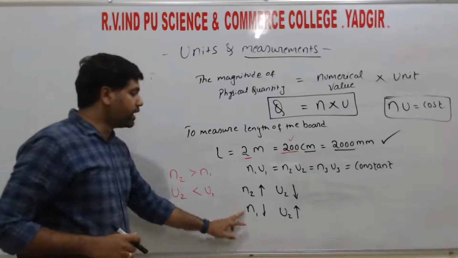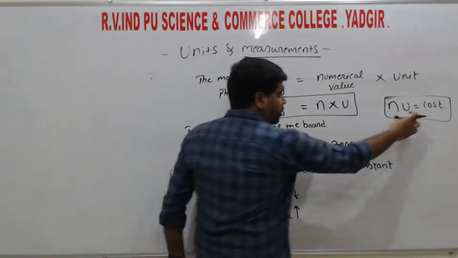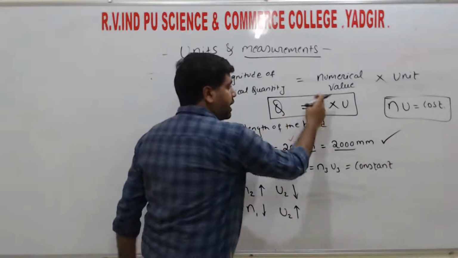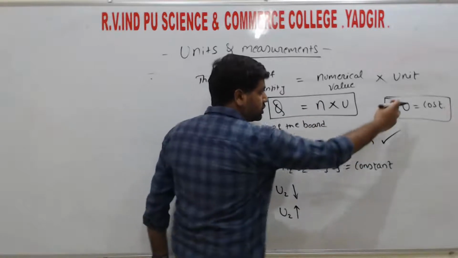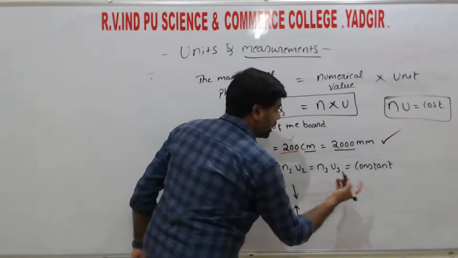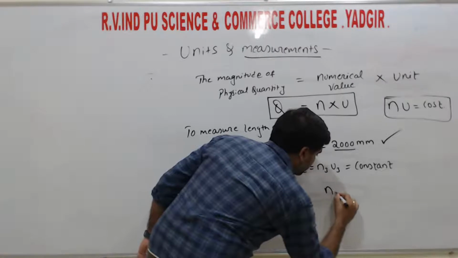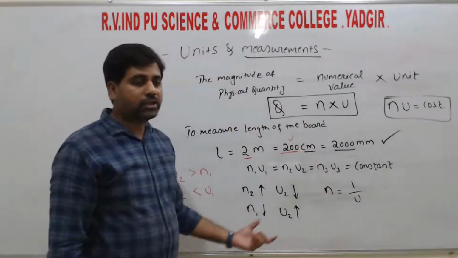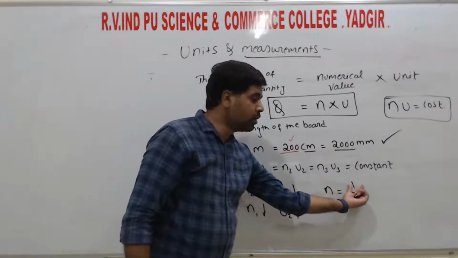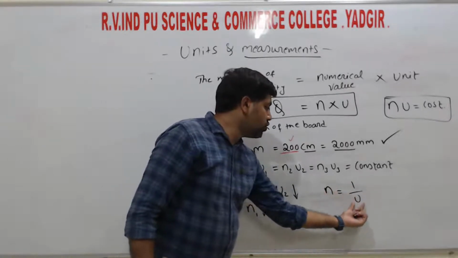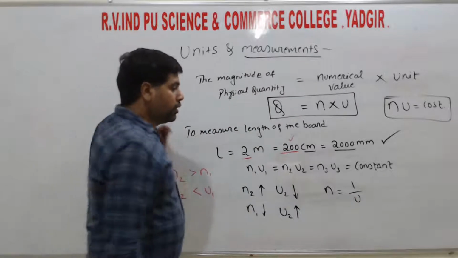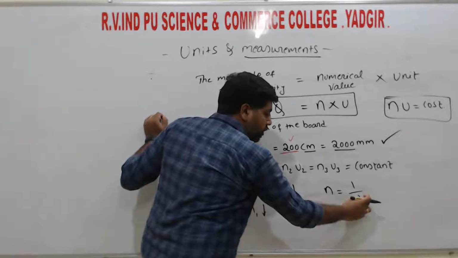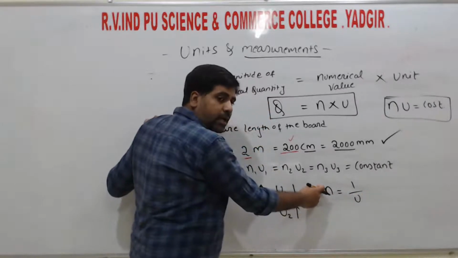By this what we can say is that this one is the constant value, that is q. So if we take n is equal to constant divided by u, generally we can say that n is equal to 1 divided by u, in general form, where the constant is 1. So n is inversely proportional to u. If the u value increases, the n value automatically decreases.